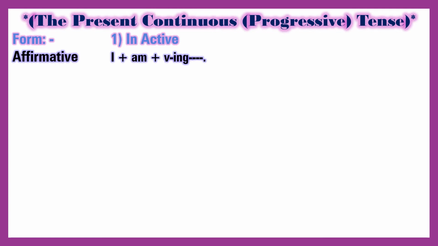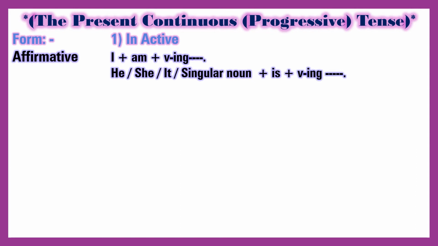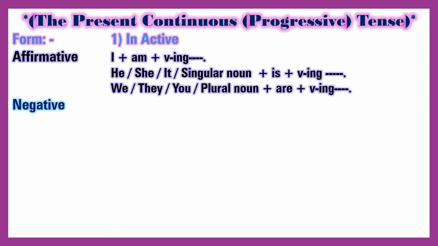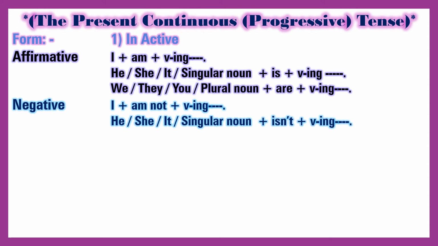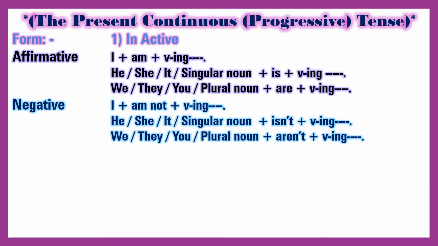The present continuous, progressive, tense. Form 1. Active. Affirmative: I and am and being. He, she, it, singular noun and is and being. We, they, you, plural noun and are and being.